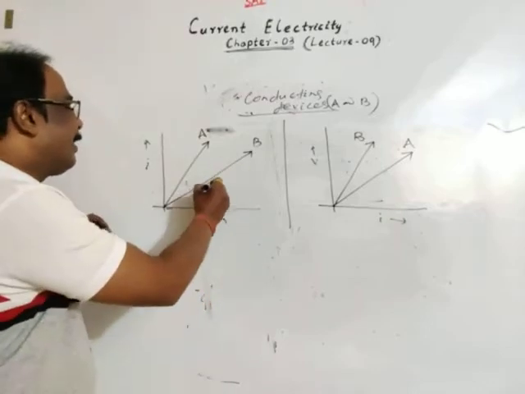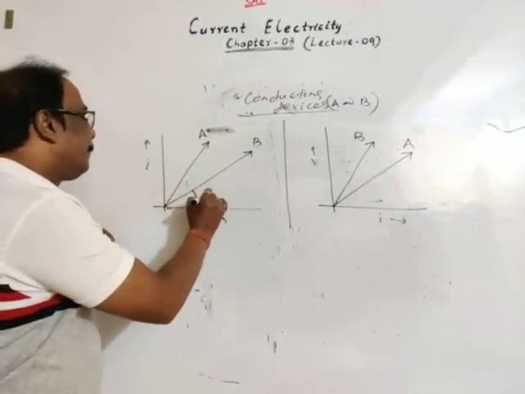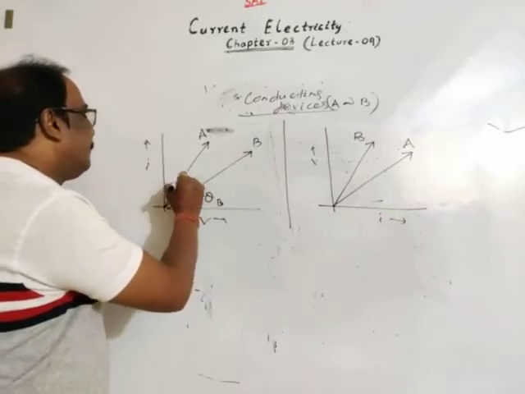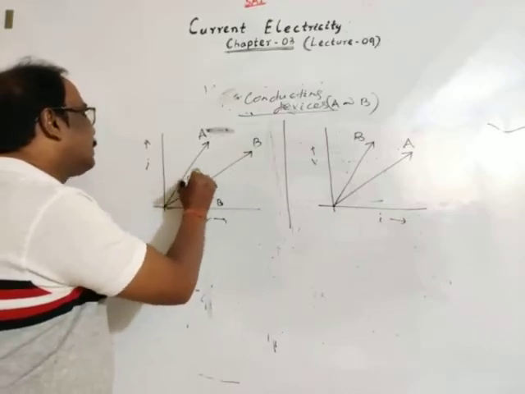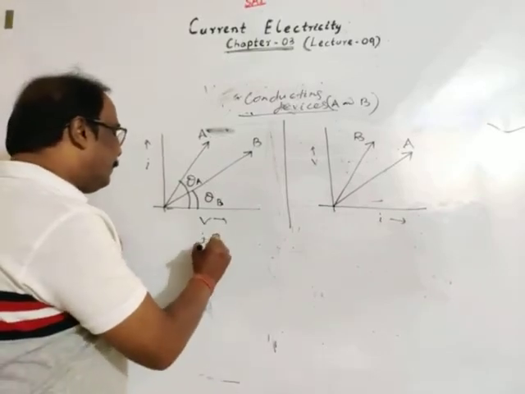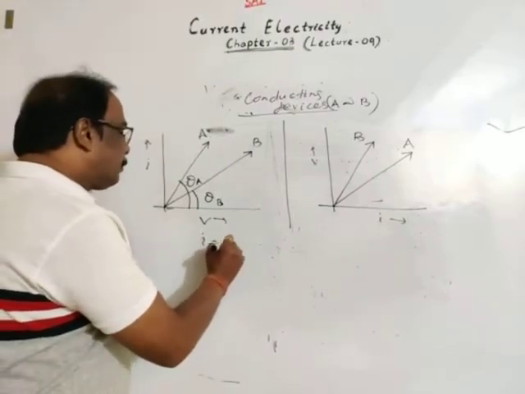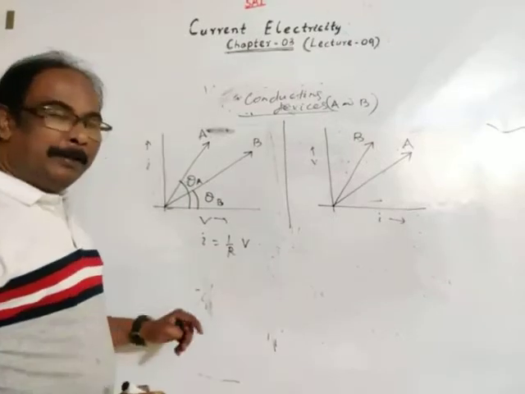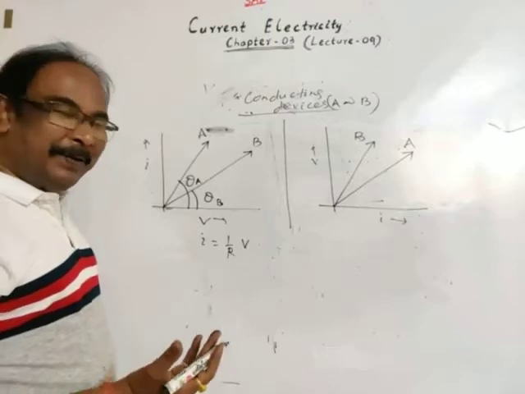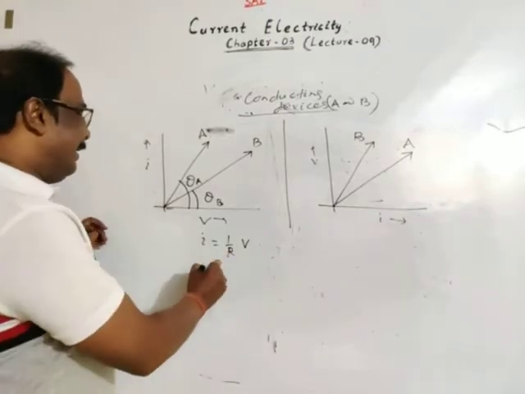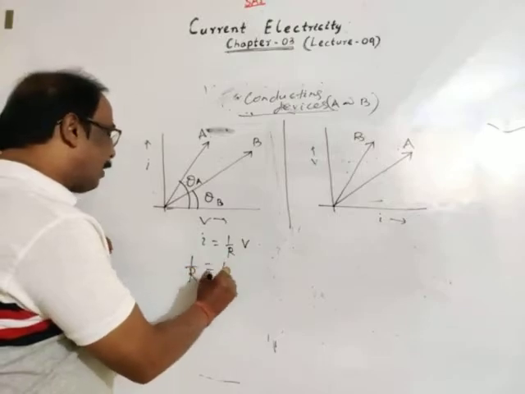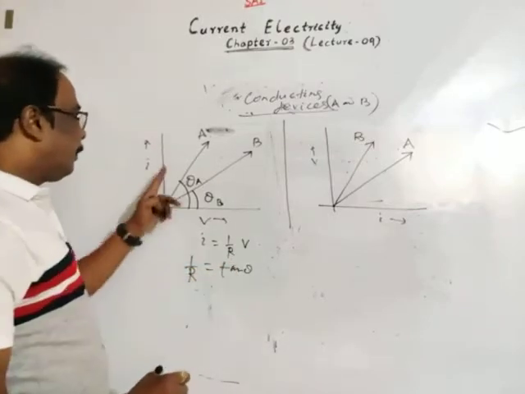For conductor B, this angle is theta B. For conductor A, this angle is theta A. As we know, I is equal to 1 by R into V. Then, in this case, 1 by R is equal to tan theta.